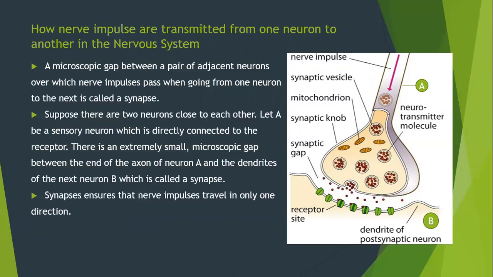This process goes on till the electrical impulse reaches the relay neurons in the spinal cord and brain. The relay neurons and motor neurons connect in a similar way to bring electrical impulses from the brain and spinal cord to the effectors like muscles and glands. Synapses ensure that nerve impulses travel in only one direction through a particular set of neurons.